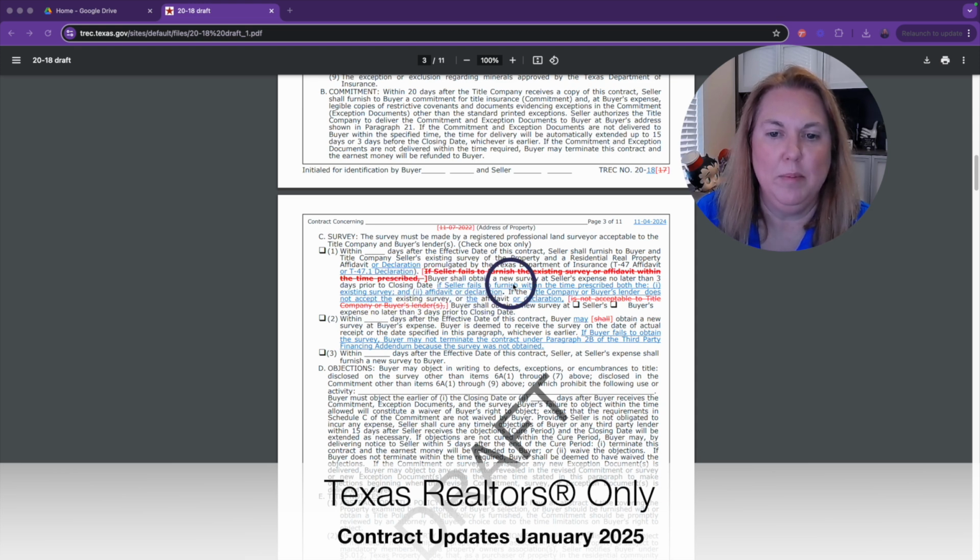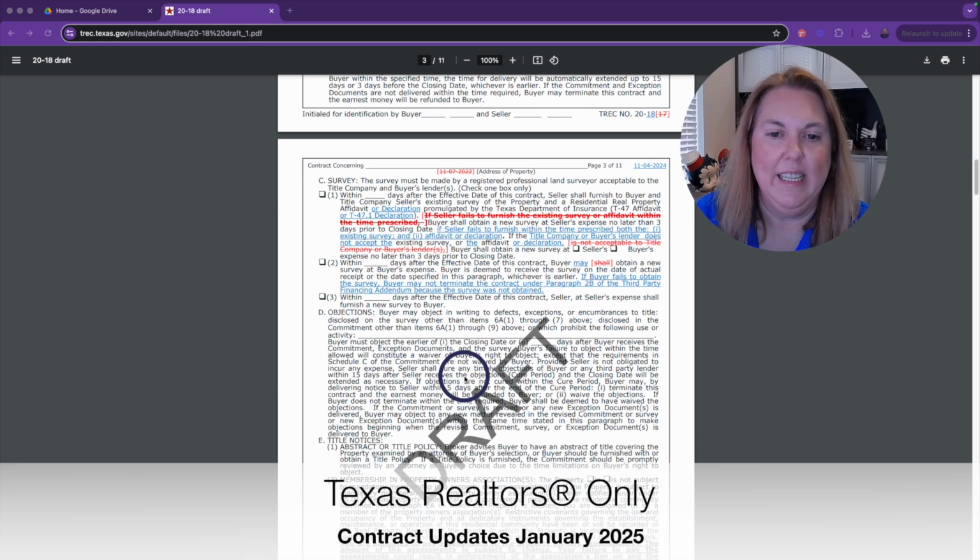So it says buyer shall obtain a new survey at seller's expense no later than 3 days prior to closing date if seller fails to furnish within the time prescribed both the existing survey and the affidavit or declaration. It says if the title company or buyer's lender does not accept the existing survey or the affidavit or declaration, and then they've removed these lines, buyer shall obtain a new survey at, and you choose, expense. So that is what's added to C1.